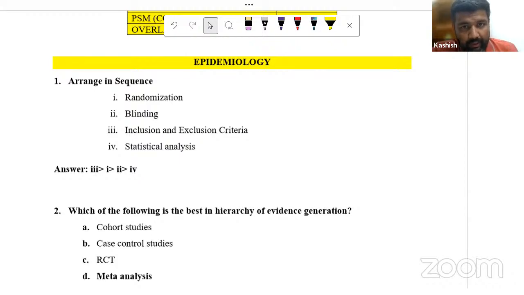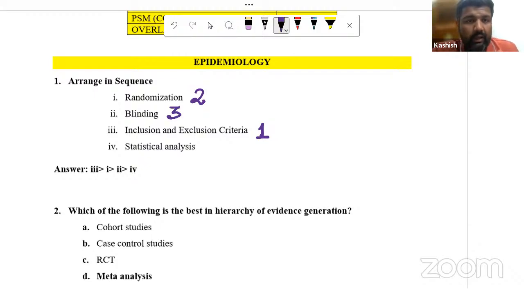So number one thing is we choose the study population, and we have some inclusion and exclusion criteria. So here the point number 3 is the one which I'm going to do first. Then we do the randomization. What is randomization? Randomization is allocating the study subjects. We divide them in 2 groups. After that, we do blinding.